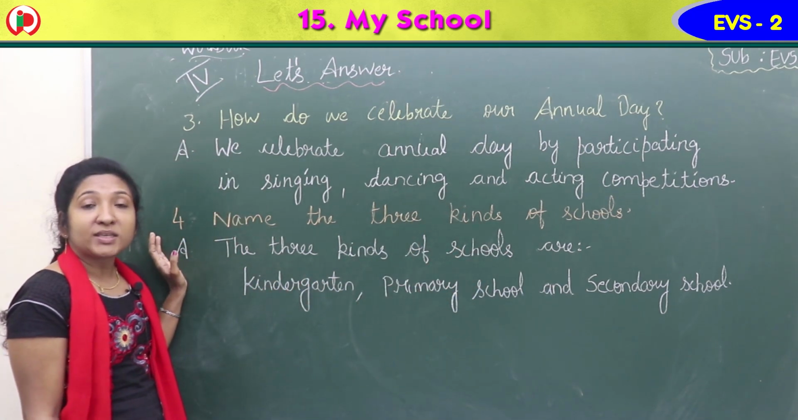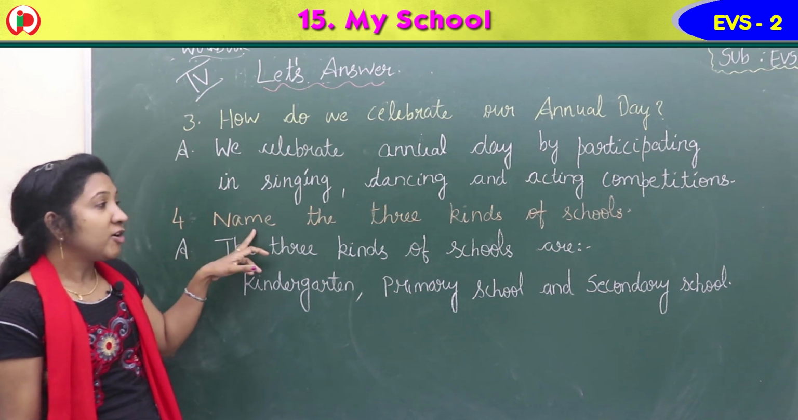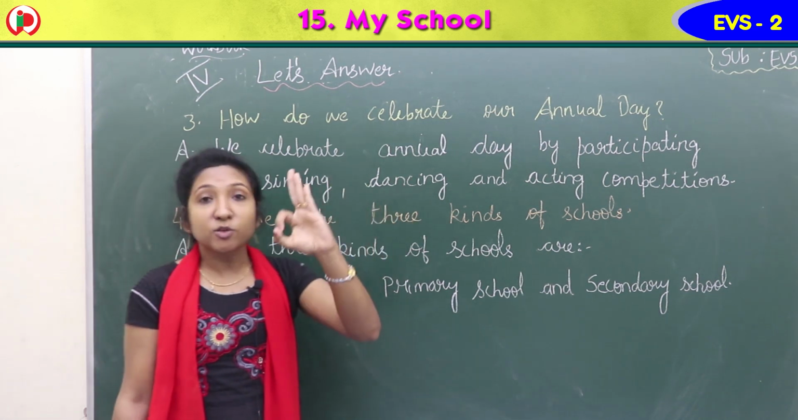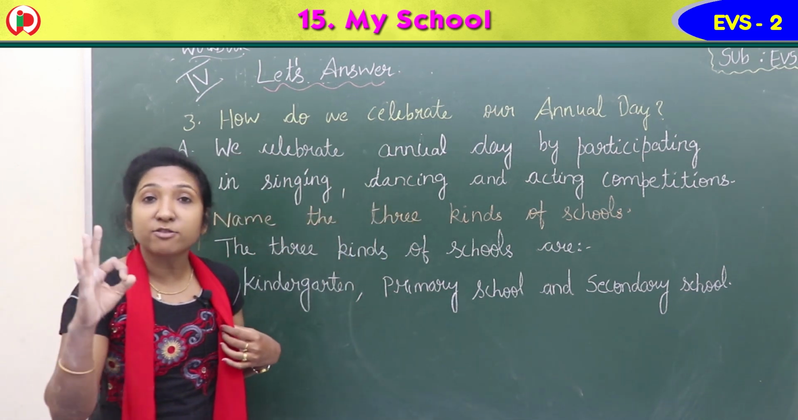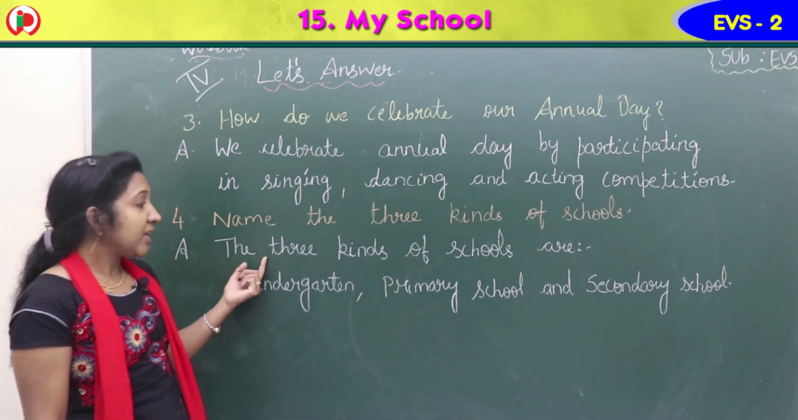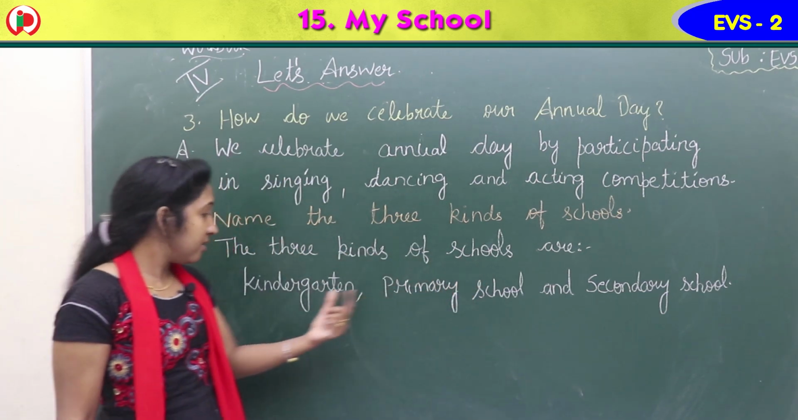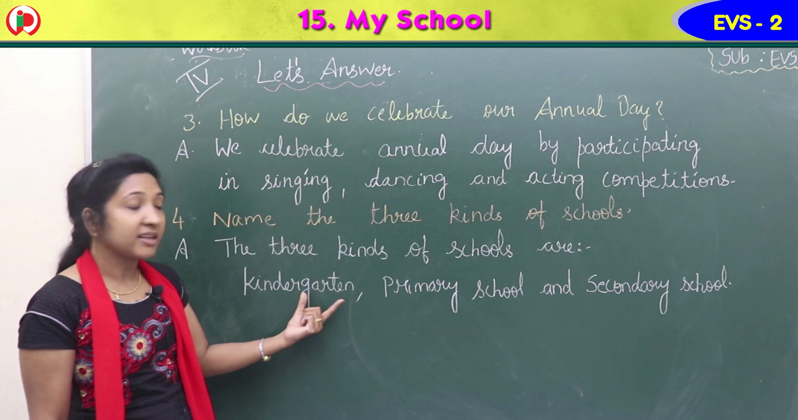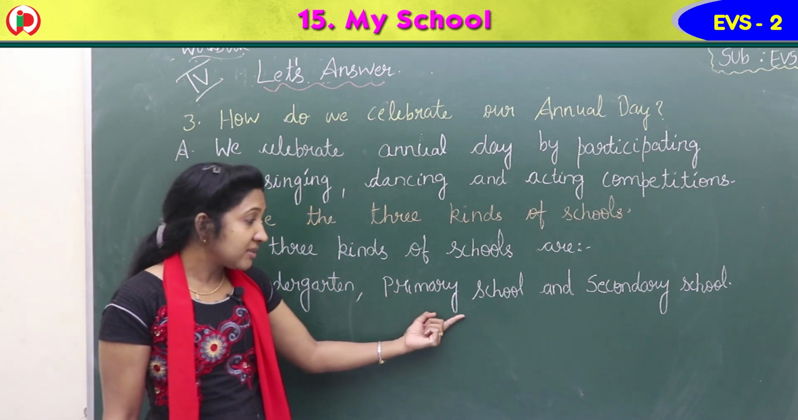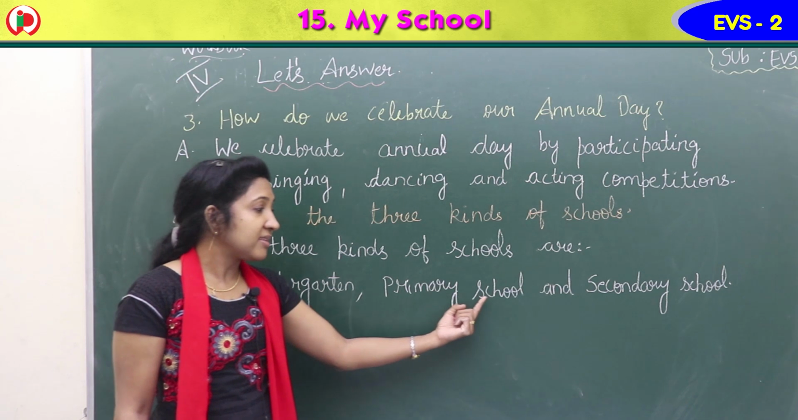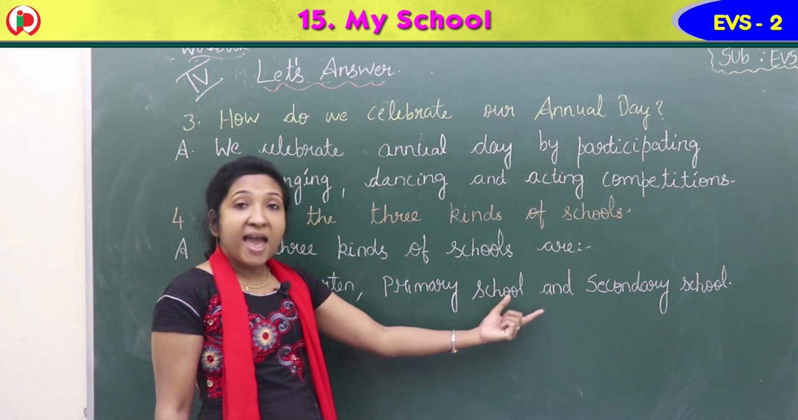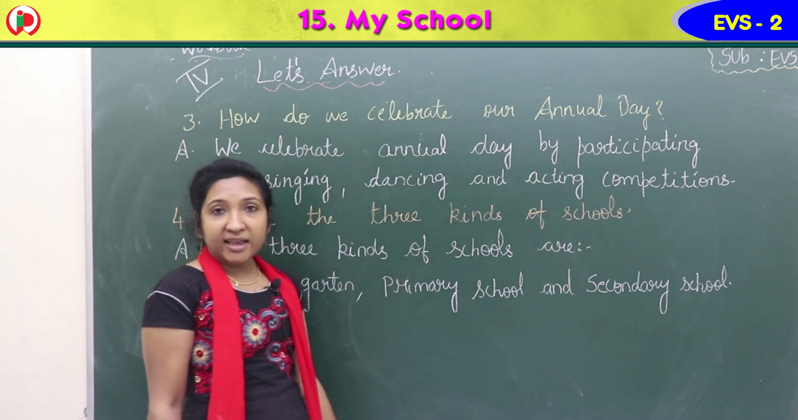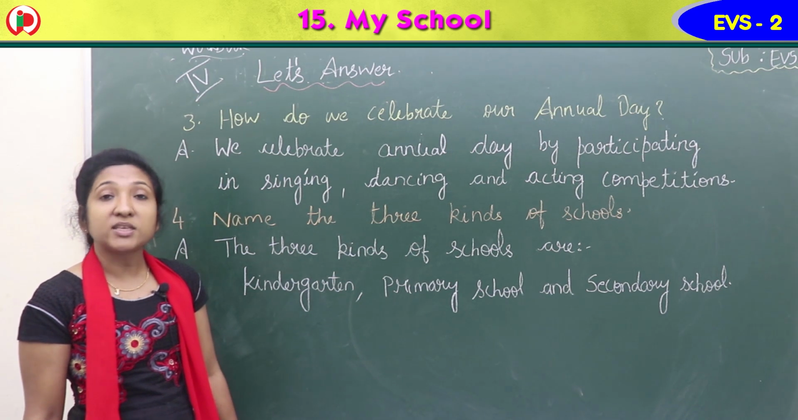So we celebrate annual day by participating in singing, dancing and acting competitions. Now coming to the fourth question, the last question. Come on, read the question, children. Name the 3 kinds of schools. You learned about 3 kinds of schools, isn't it? Which are they? The 3 kinds of schools are kindergarten, K-I-N-D-E-R-G-A-R-T-E-N, primary school, P-R-I-M-A-R-Y S-C-H-O-O-L, and secondary school, S-E-C-O-N-D-A-R-Y S-C-H-O-O-L.